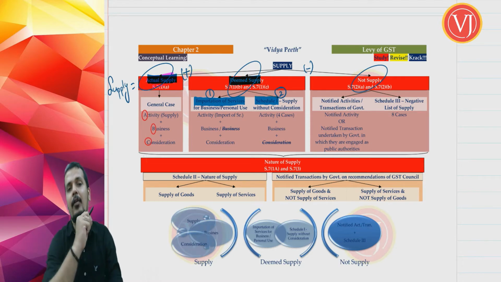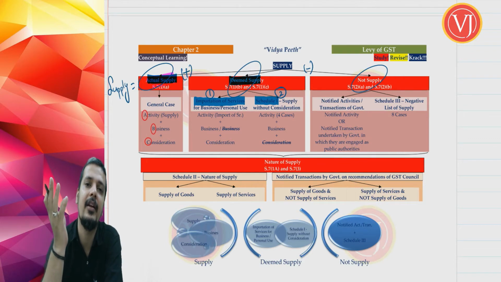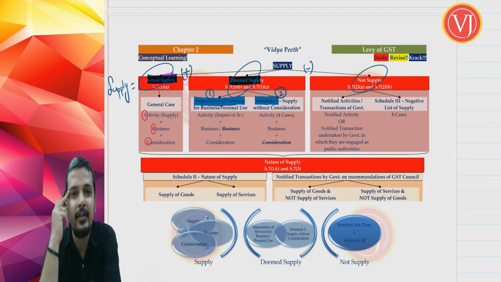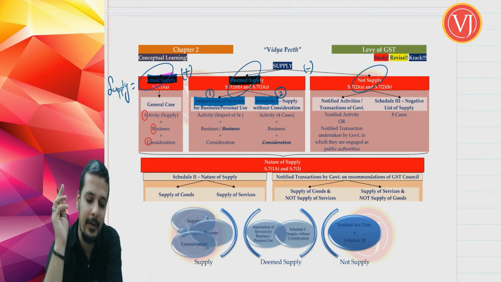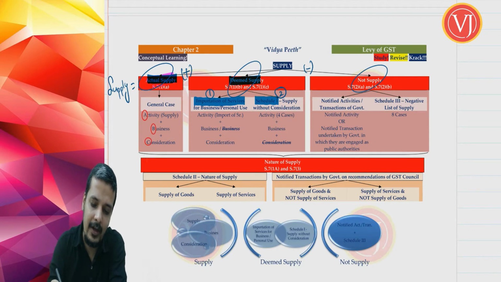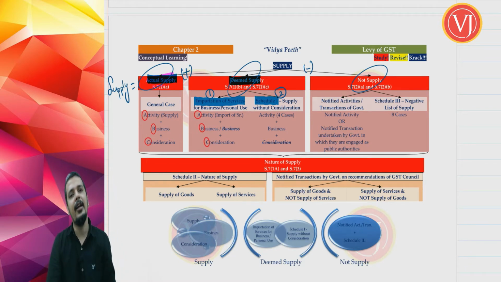Friends, we have already discussed that supply under section 7 has to be read along with 3 schedules. Schedule 1, which is otherwise called supply without consideration. Schedule 2, which talks about the nature of supply, whether it is supply of goods or supply of services. Schedule 3, which talks about the negative list, that is not supply, neither supply of goods nor supply of services. Now coming back to deemed supply, you bifurcate that into 2 parts: importation of service and schedule 1. Let us focus only on importation of service. Again, there are 3 things that you should check: A, B and C.